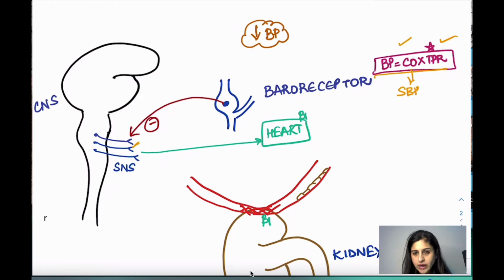Okay? So when your ventricles are contracting, they are in systole, and they are going to push blood into the aorta, into the systemic circulation. The pressure that is generated in the aorta at the time of systole is the systolic blood pressure. After that, the blood has been pumped into the circulation, and it is going down the systemic circulation. Now it has to enter into the arterioles and the capillaries and then into the veins.